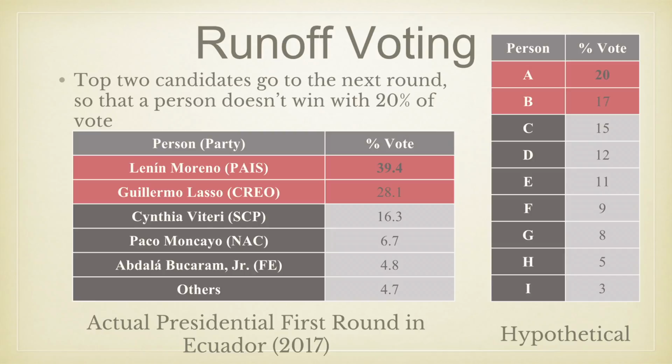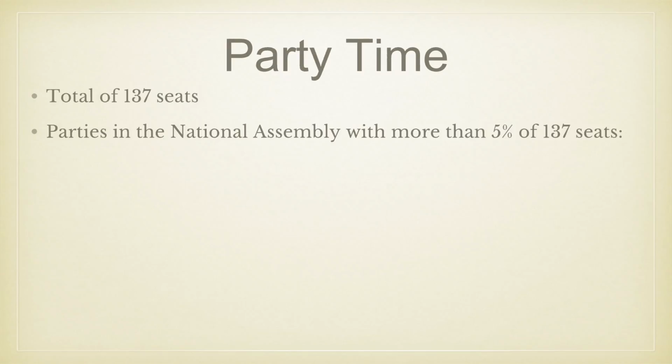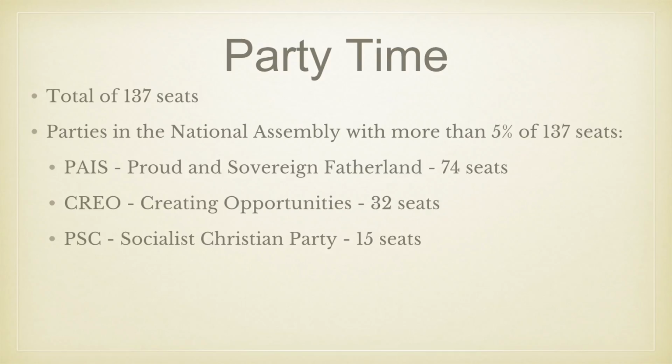As can be seen with the presidential election that happened earlier this year in Ecuador, where Lenin Moreno won 39.4% of the vote, just 0.6% short of the 40% threshold he needed to win. Therefore, on April 2nd, 2017, the top 2 finishers, Lenin Moreno and Guillermo Lasso, are going to face off against each other in a runoff election. Now it's party time, and the major parties with at least 5% of the seats which are going to be covered are PAIS, CREO, and PSC.